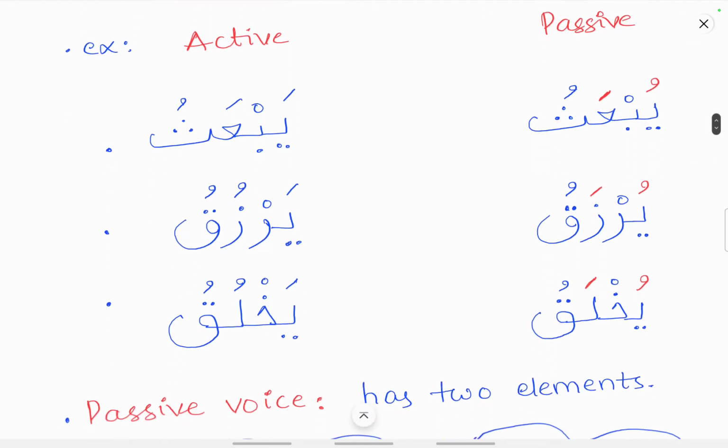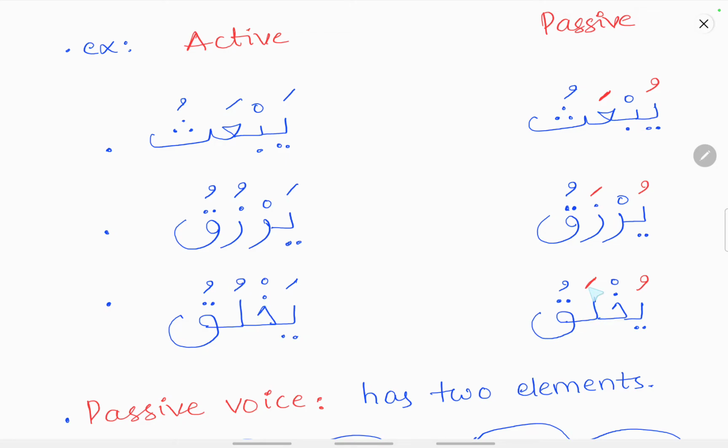Now similarly you can see Yakhluqu. Yakhluqu means he creates or he makes. Now Yukhlaqu means he is being made or he is being created. So it is the passive form. How to make this Fe'lul Mudari into its passive form? The Qaf, that is the Lam Kalima, is left as it is. The Lam, which is the Ain Kalima, has a dhamma here in the active form.